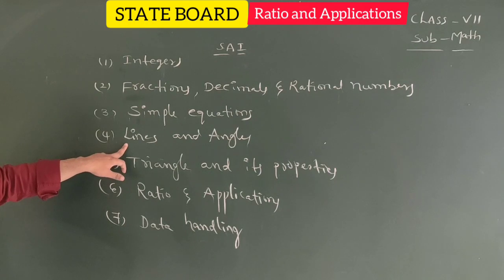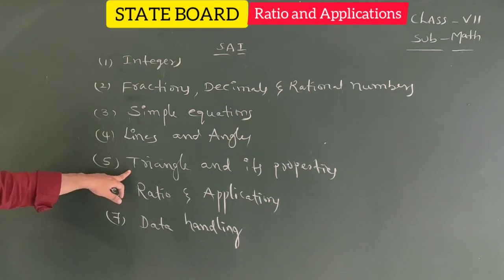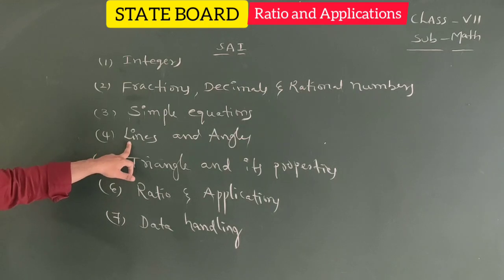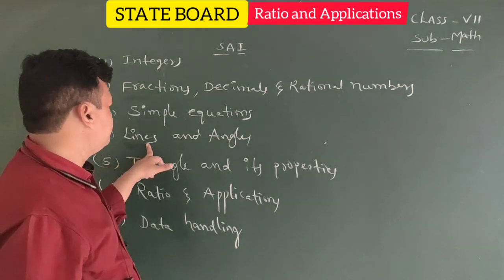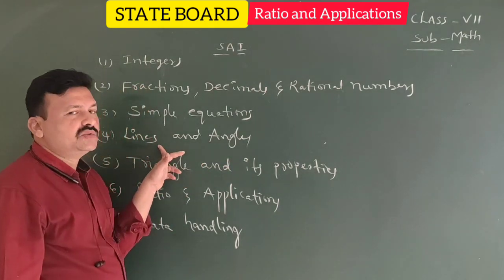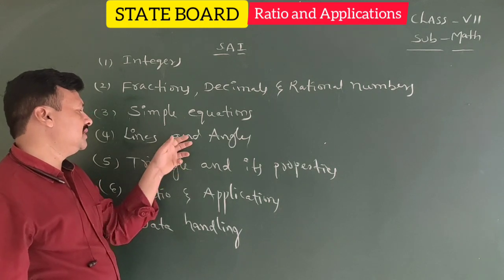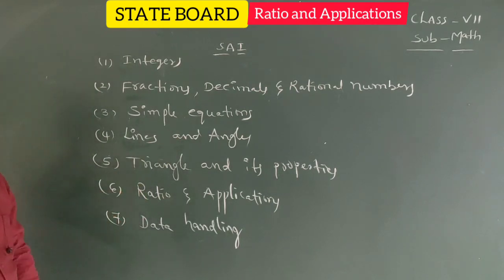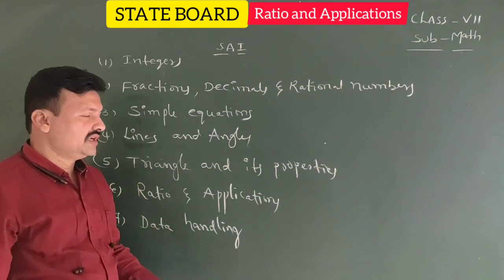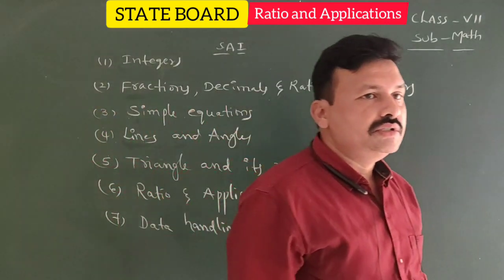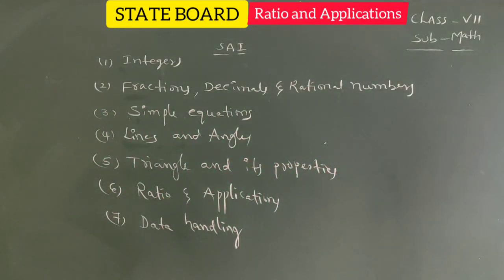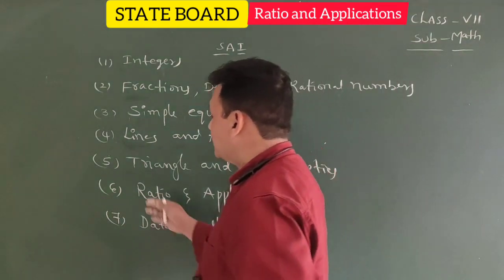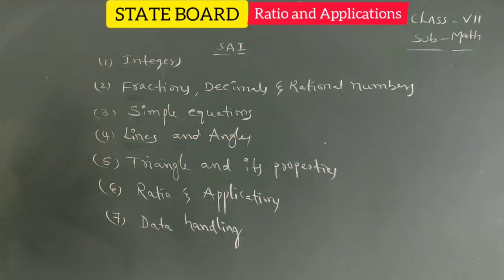So at the time of lines and angles and triangle and its properties, in lines and angles we have complementary and supplementary, adjacent and vertical opposite angles. Mention the transversal: if a transversal intersects two parallel lines, the applications occur here. The corresponding angles, alternate interior, alternate exterior, co-interior, co-exterior. These things we already discussed in the revision mode also for JEE mains. Triangle and its properties also we discussed.